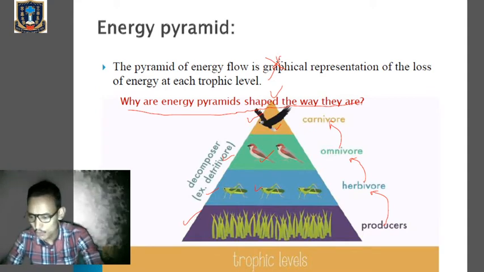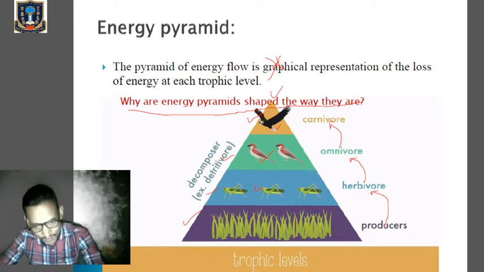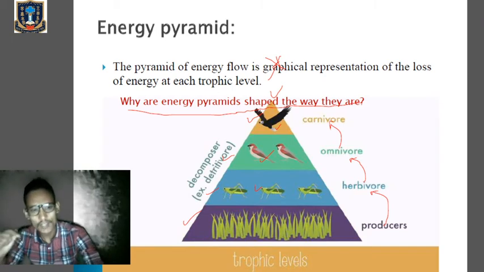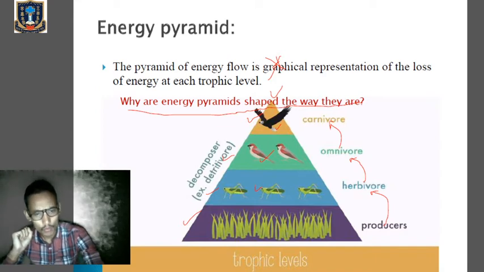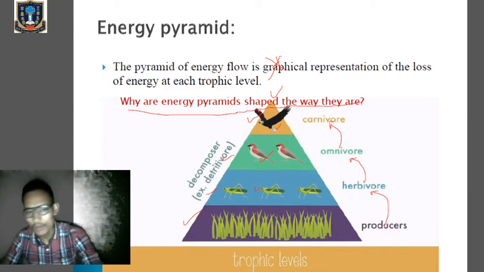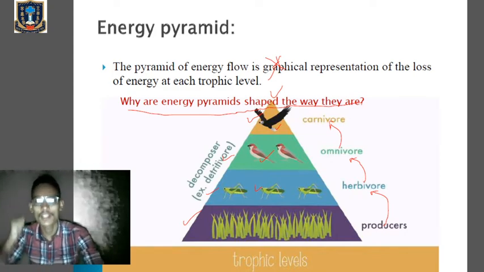They will convert the solar energy into chemical energy that will be stored in the form of food. Clear? Now that solar energy will be converted into chemical energy and stored in the form of food with the help of producers. Now, when the herbivore feeds on the producers, then most of the energy will be lost in the form of heat. So, among 100%, 90% will be lost in the form of heat. Only 10% will be available to the next trophic level, that is herbivore.